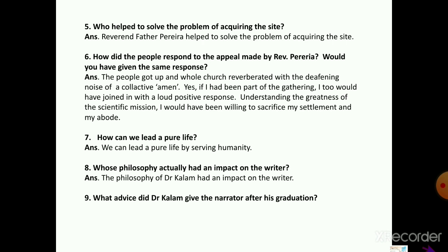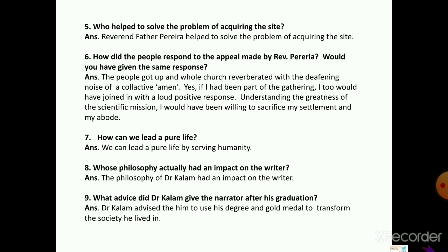Its answer is the people got up and the whole church reverberated with the deafening noise of a collective amen. Yes, if I had been part of the gathering, I too would have joined in with a loud positive response. Understanding the greatness of the scientific mission, I would have been willing to sacrifice my settlement and my abode.